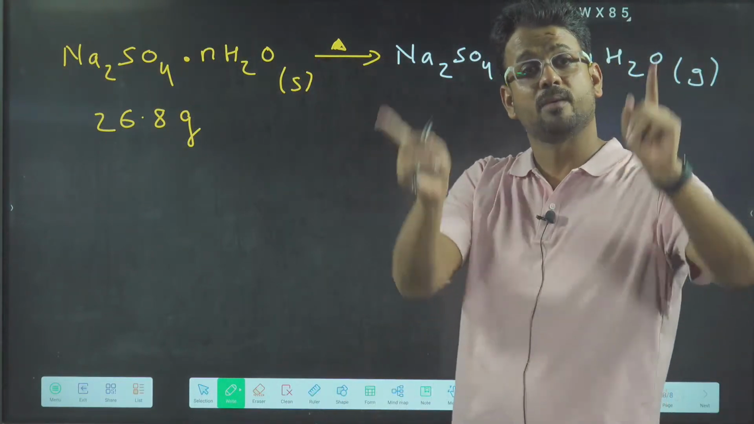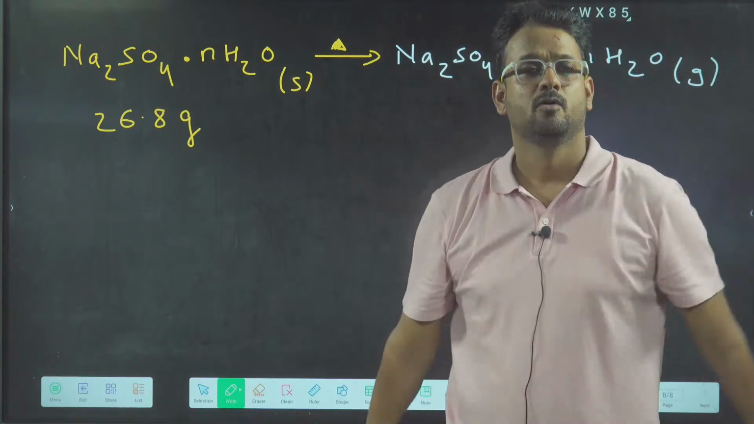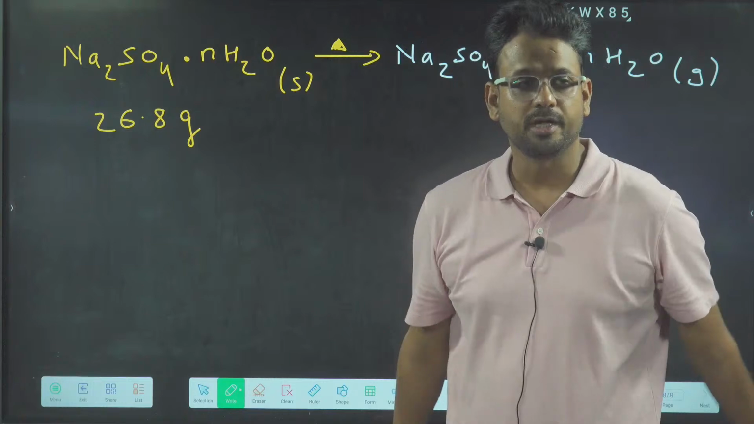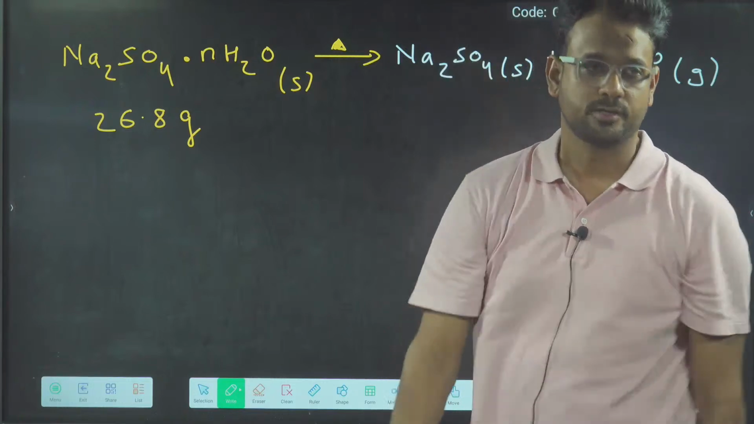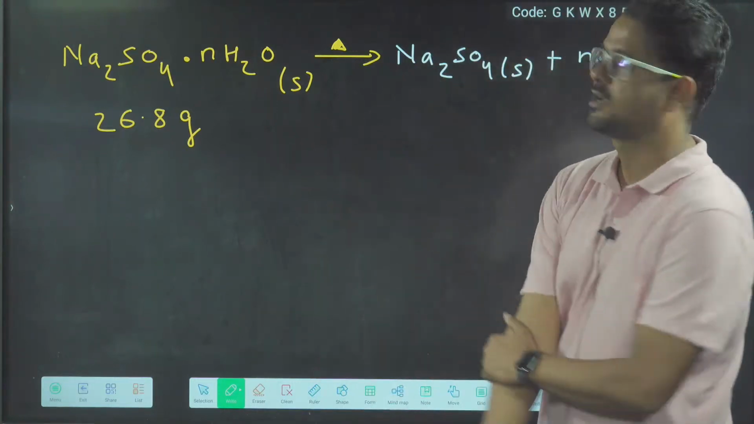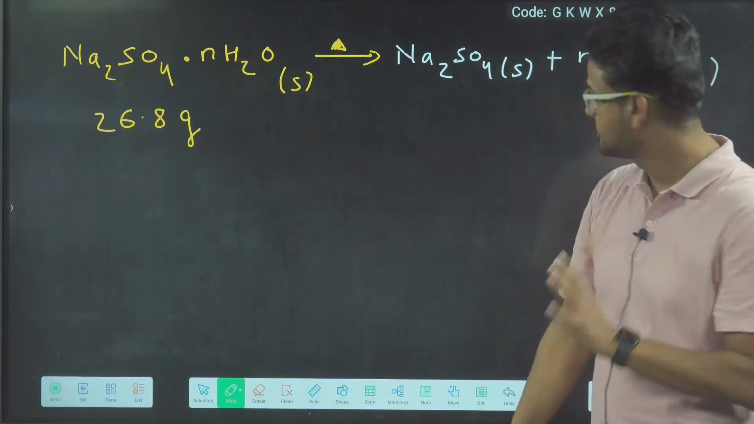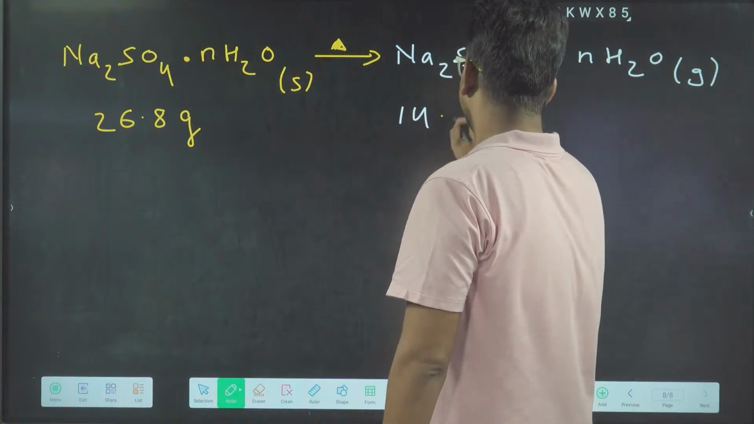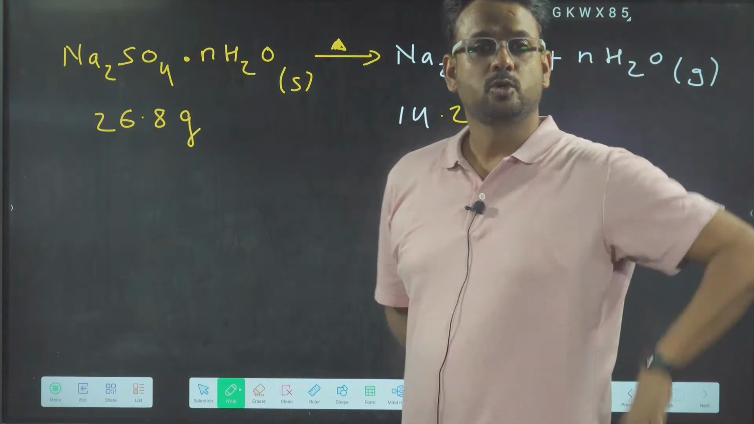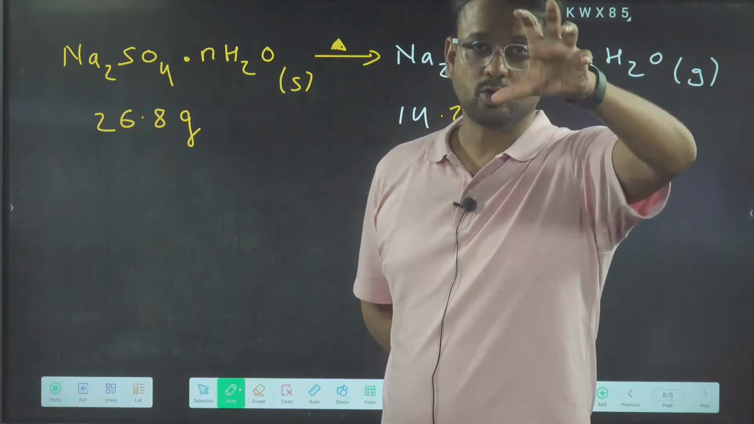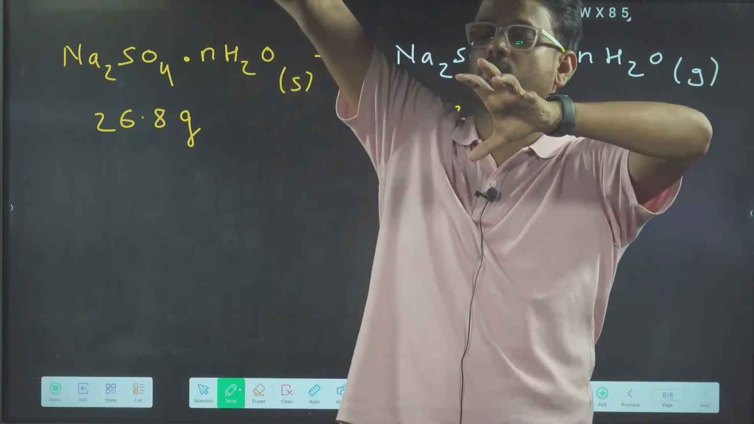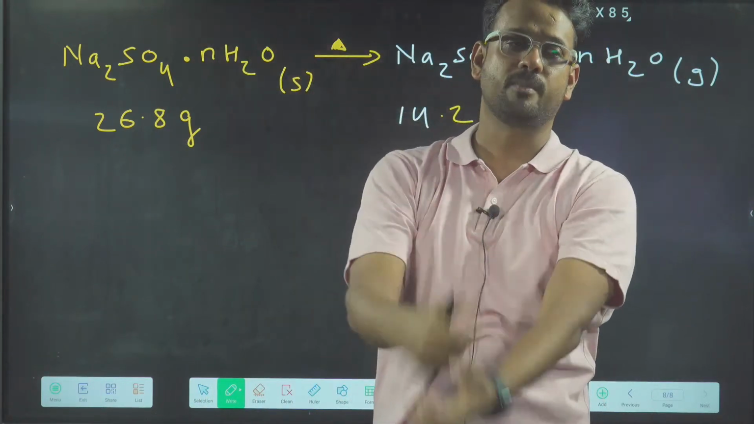So 14.2 gram is the mass of what? Water is not the residue. Sodium sulfate is the residue. So 14.2 gram is the mass of sodium sulfate. 26.8 gram was the total mass of the hydrated salt. From there, water got removed and 14.2 gram is left.